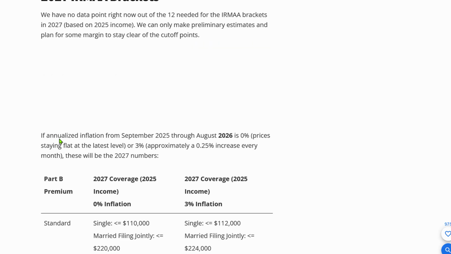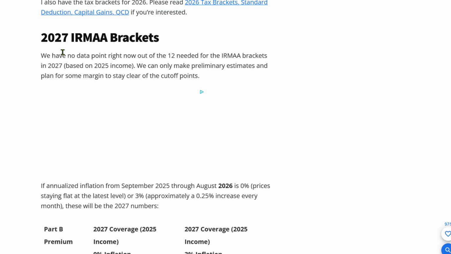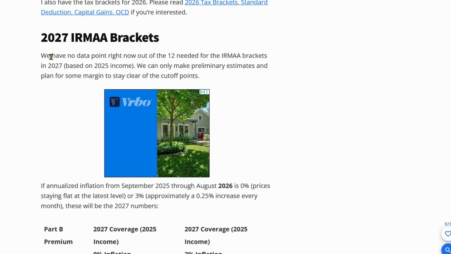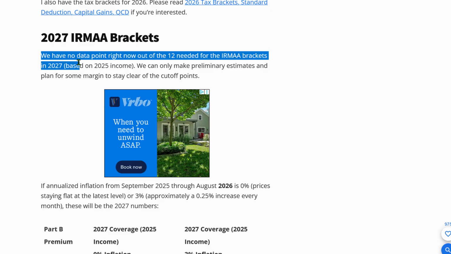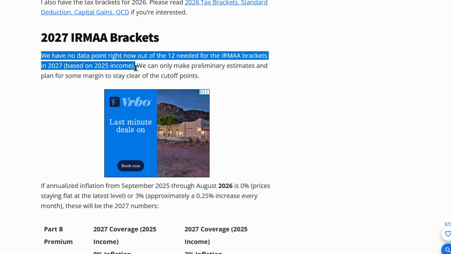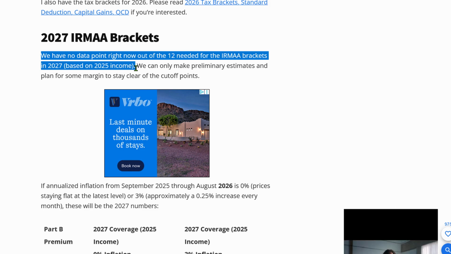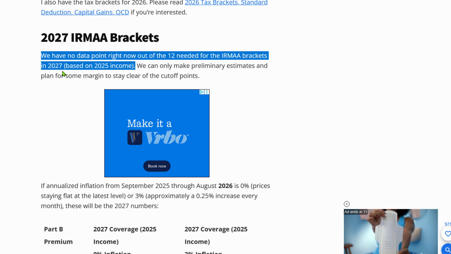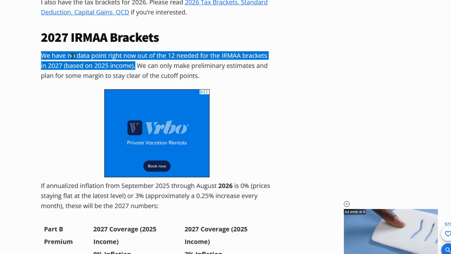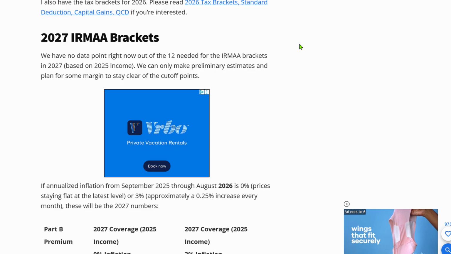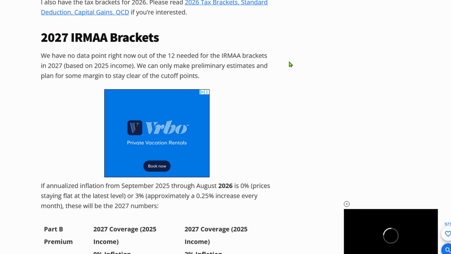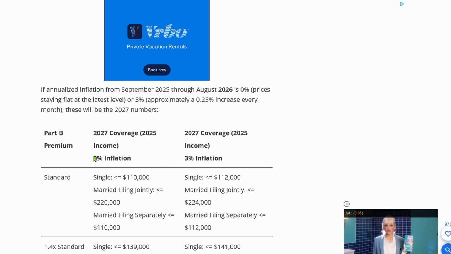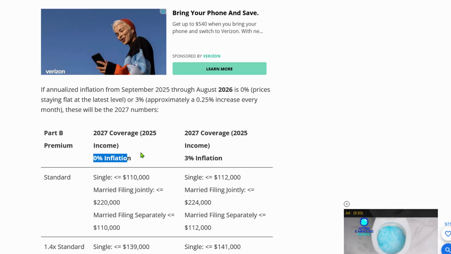Now, to use this chart, I have to go into the 2027 bracket because look at what it's saying here. Okay, the 2027 bracket is based on the 2025 income. I'm making this video in 2025, but I'm going to have to pay for this in 2027. However, at this current time, they don't have any data points on what our inflation is going to be calculated for the 2027 year. So I'm going to pick the zero inflation rate.